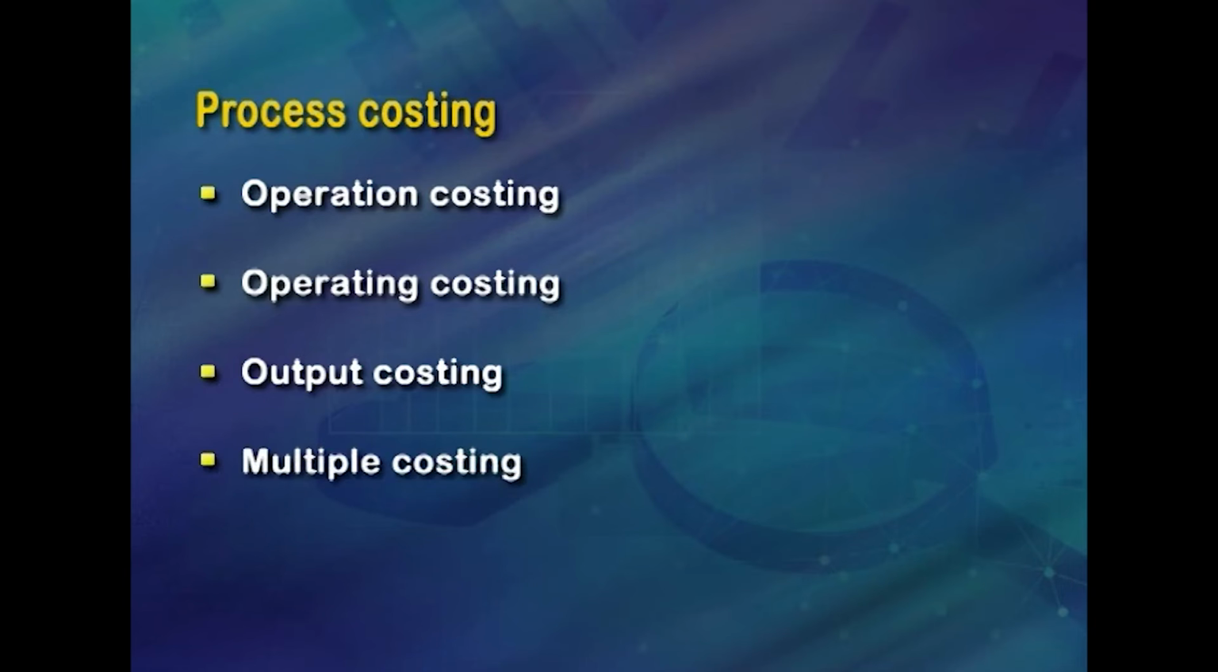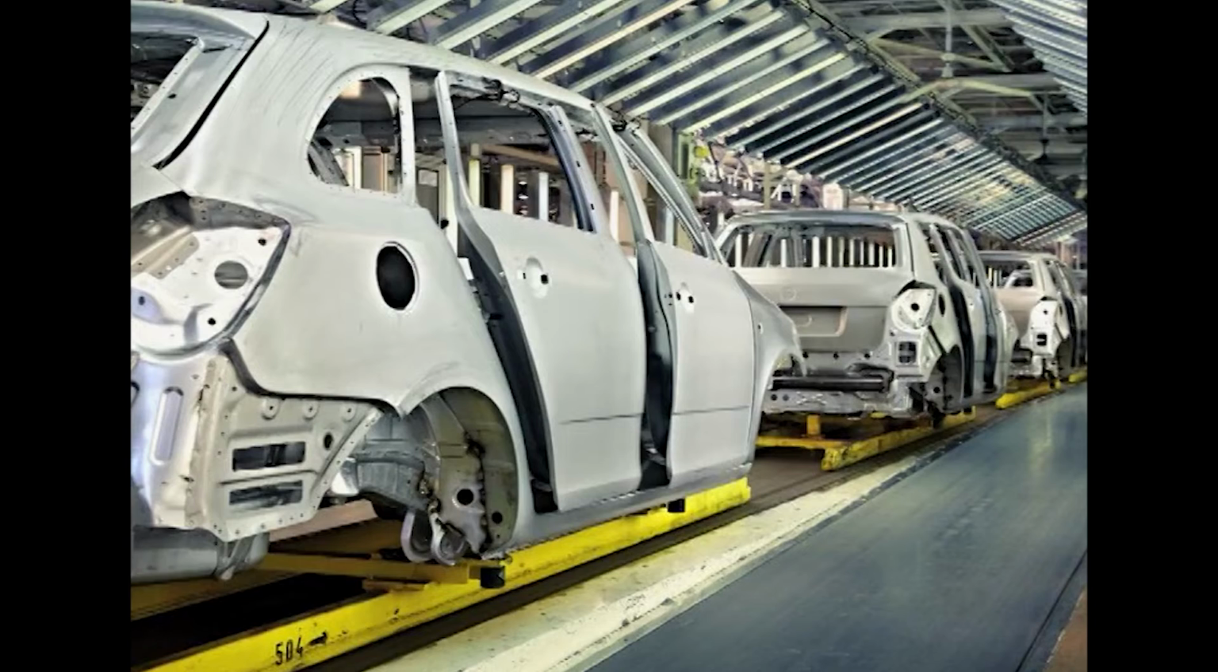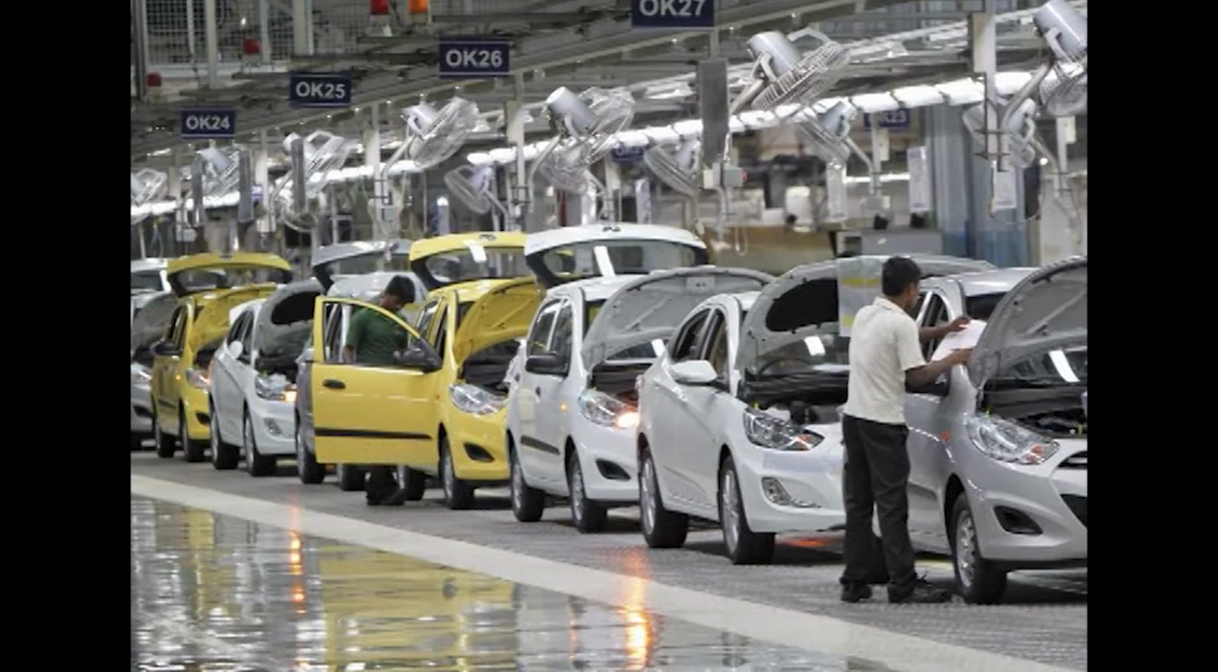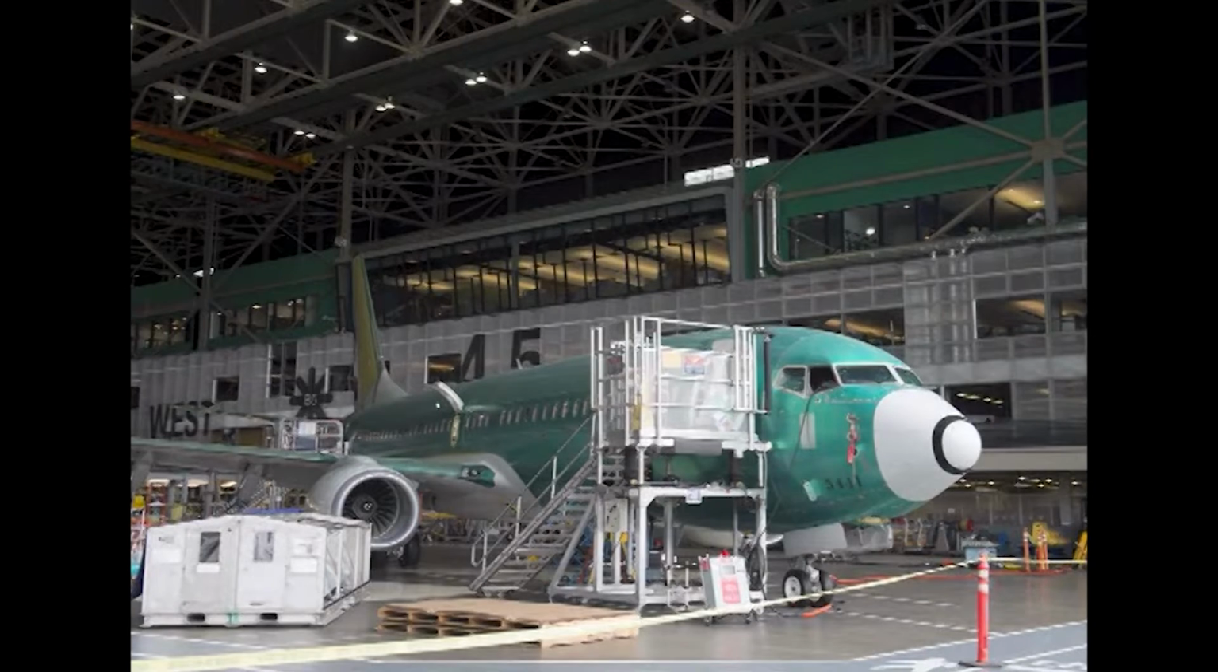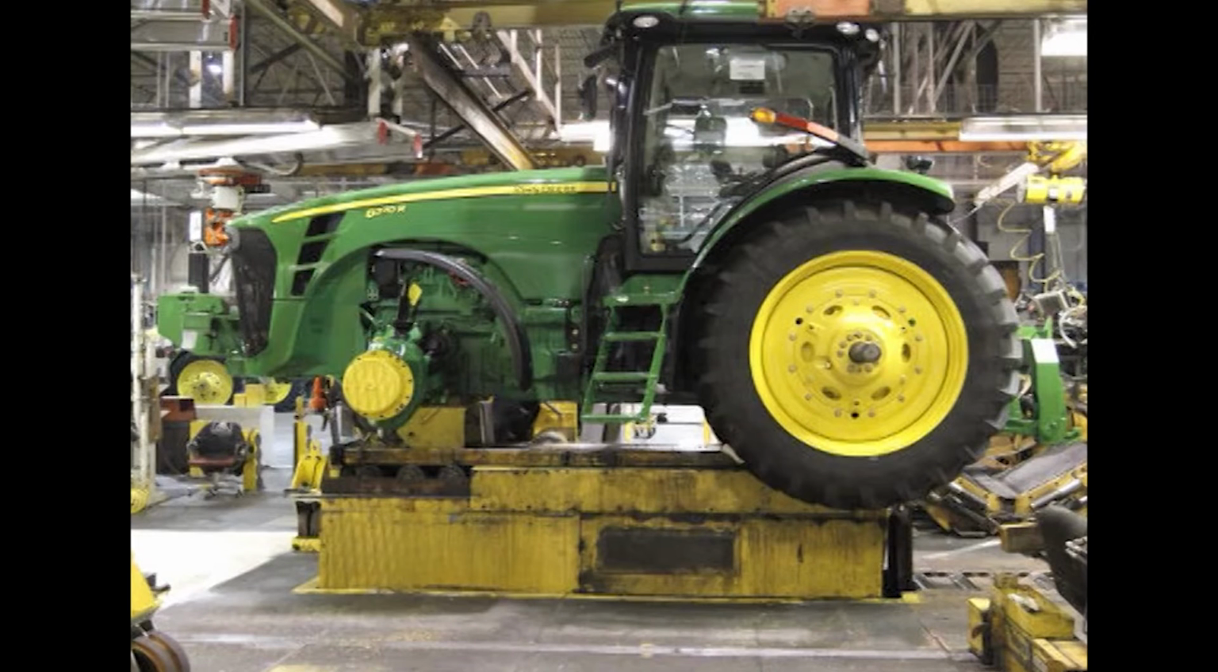The next is multiple costing. This method of costing means a combination of two or more methods of costing, like operation and output costing. Under this method, the costs of different sections of production are combined after finding out the cost of each and every part manufactured. This method of costing is suitable for industries manufacturing motor cars, engines, aircraft, tractors, etc.